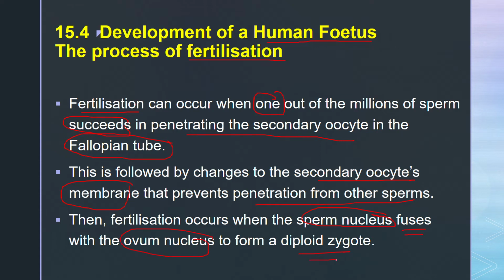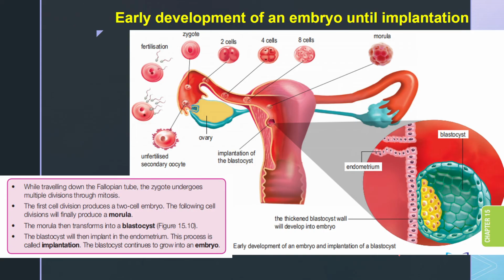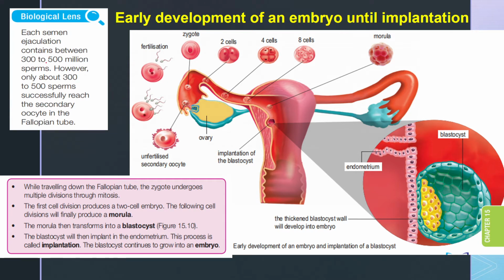form diploid zygote 2N. Okay, so this is the unfertilized secondary oocyte, which is being released into the fallopian tube. And then many of these sperms, you see here about 300 to 500 sperms successfully reached the secondary oocyte in the fallopian tube.